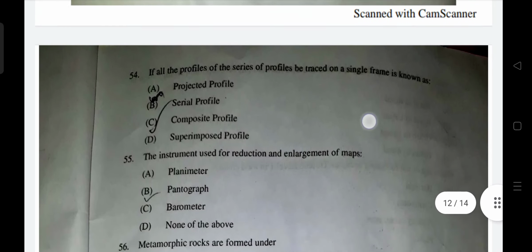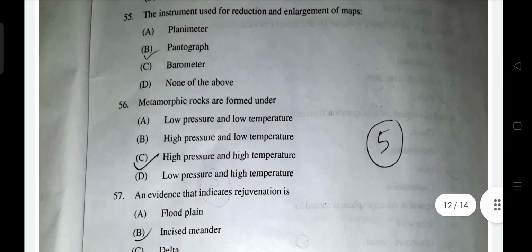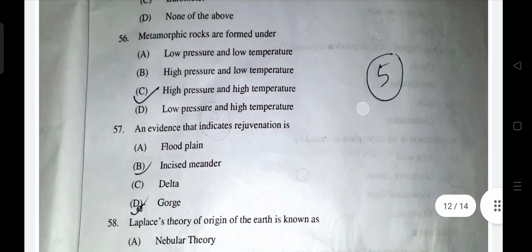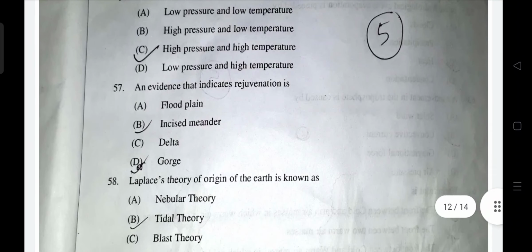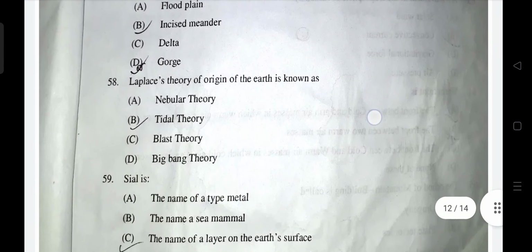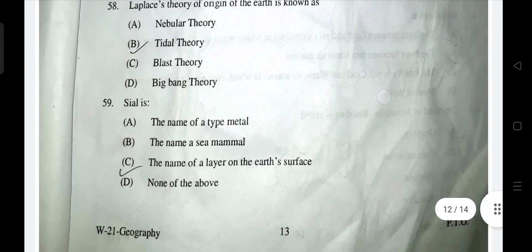Metamorphic rocks are formed under high pressure and high temperature. Evidence that indicates rejuvenation: rejuvenation is indicated by incised meanders, river terraces, or knick points. B is right. Laplace's origin of the Earth is known as nebular theory. A is right. Sial is the name of the layer on the Earth's surface. Simple.